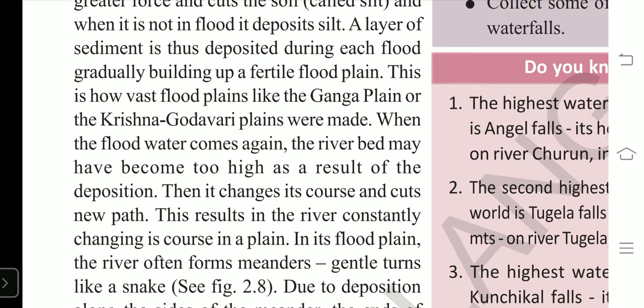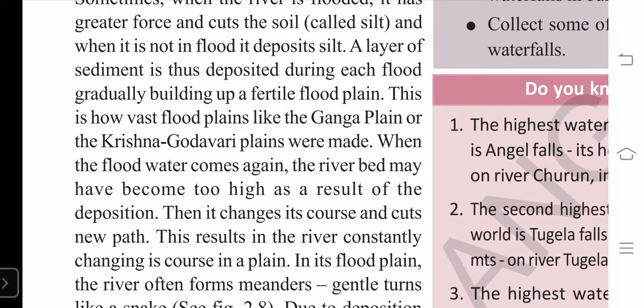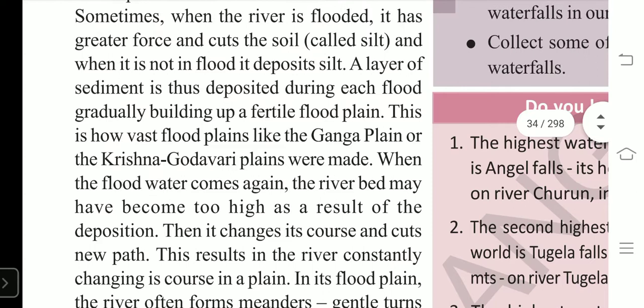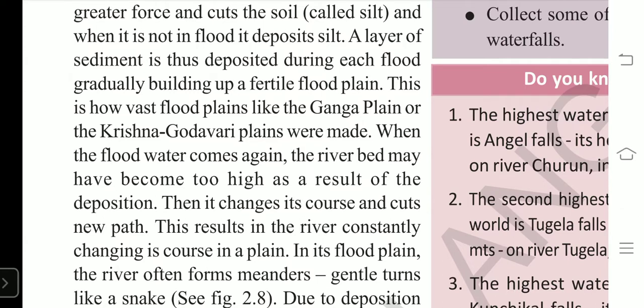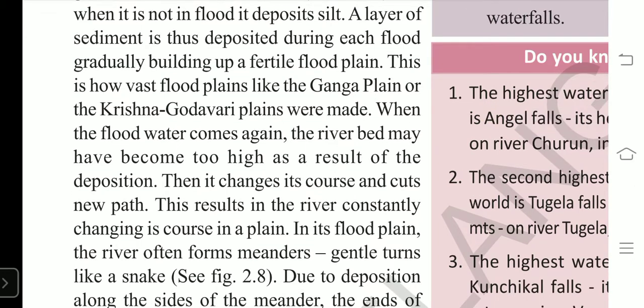First, what we have seen, when it comes to plains, there will be formation of fertile floodplains. Okay, what are the landforms formed by the river at mountain areas? Valleys, gorges, canyons, and plunge pools. Right? What are the landforms formed by the river at plains area? That is fertile plains. Okay, that is what we call flood plains. That is what we have seen so far.